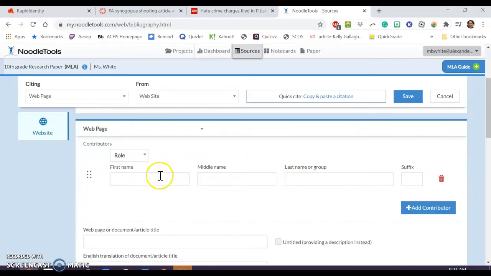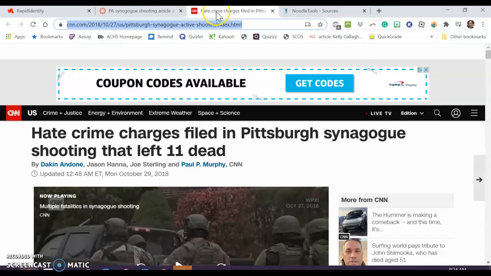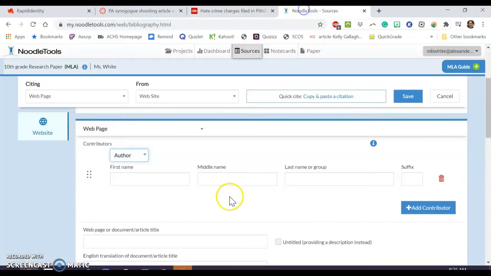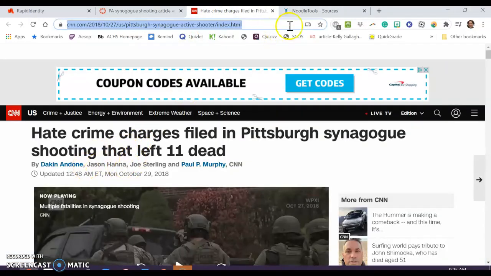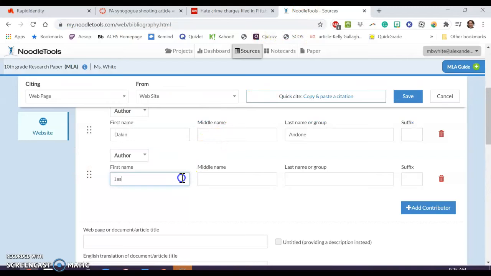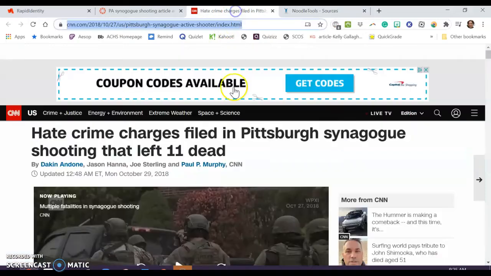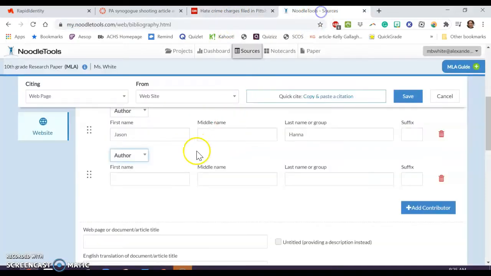Okay. Web page contributors, under role, we've got 4 authors that we need to type in their names. So I don't know how to pronounce all these names, but Dakin Andone. And then I'm going to add another contributor. That person is also an author. Jason Hanna is the next person's name. Gonna add another one. There's another author. Joe Sterling is his name.